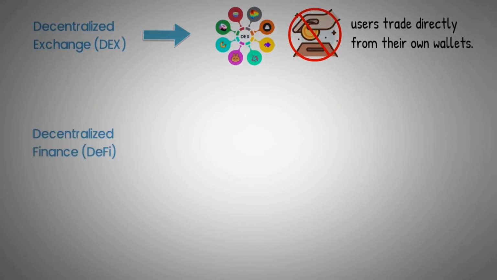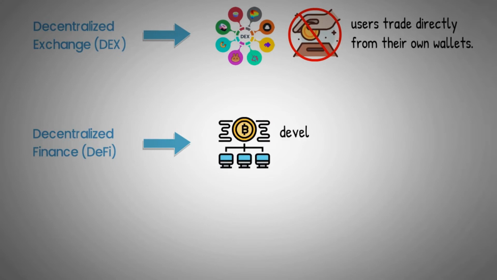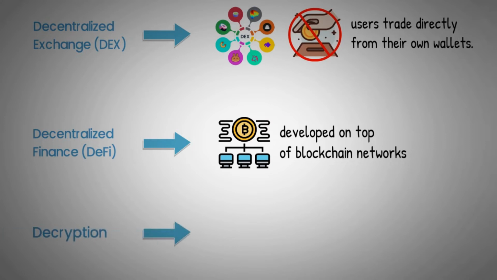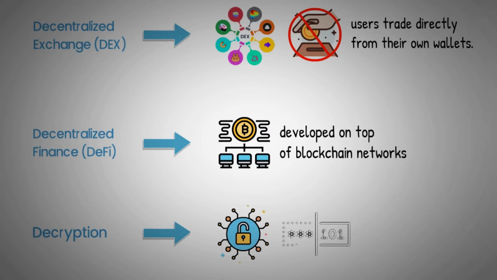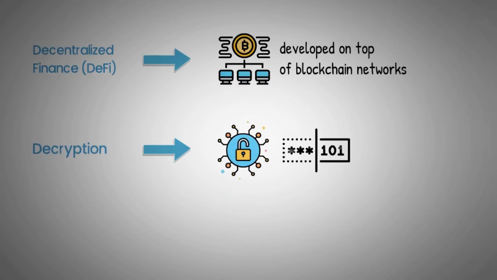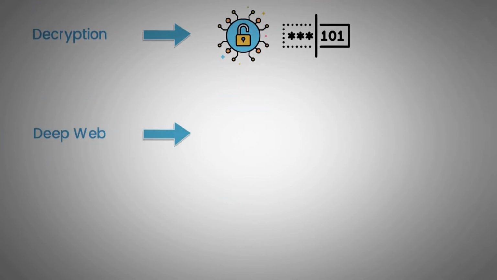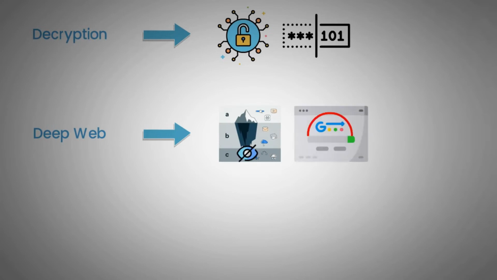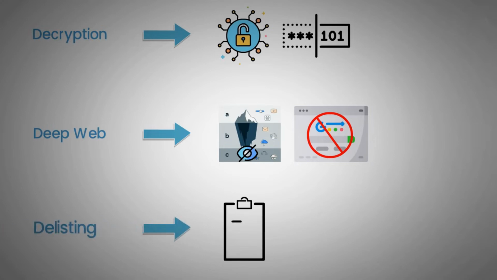Decentralized Finance, or DeFi. The ecosystem comprised of decentralized financial applications developed on top of blockchain networks. Decryption. The act of reverting an encryption process so that unreadable data or ciphertext can be converted into readable data or plain text. Deep Web. The part of the web that is somehow hidden, for example, not indexed by Google and other traditional web search engines. Delisting. The removal of an asset from an exchange either as a request from the project team or as a decision made by the exchange.